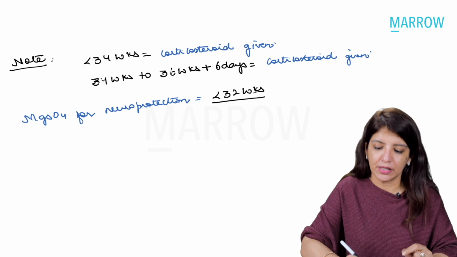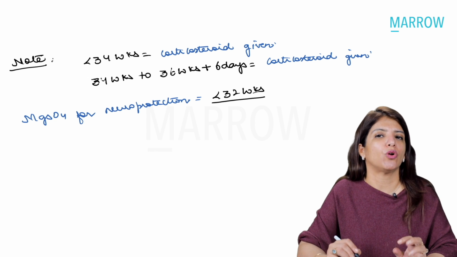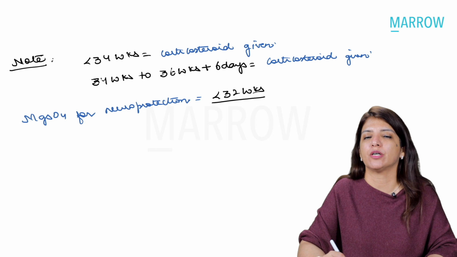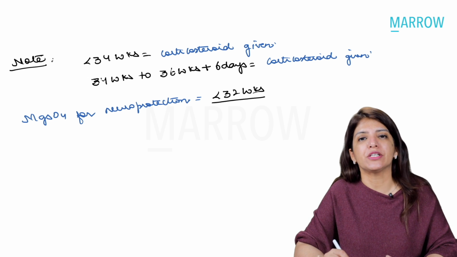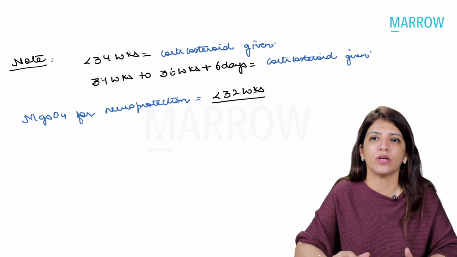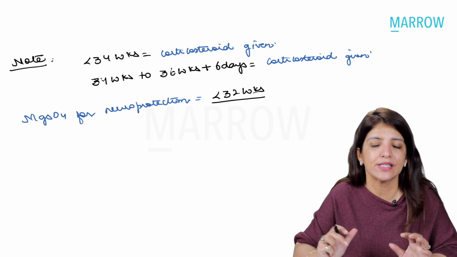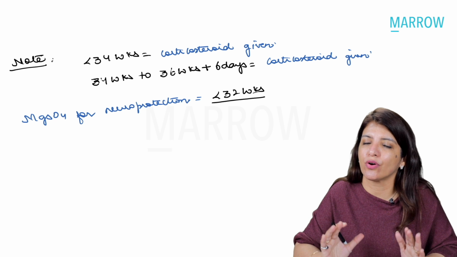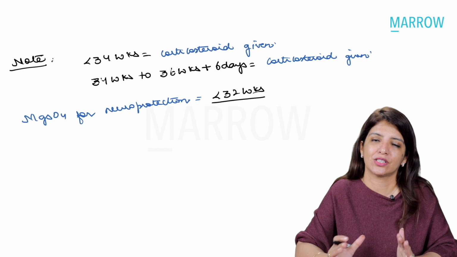Now, please remember that earlier it was said that corticosteroids should be given in all cases of preterm labor happening at less than 34 weeks. And if preterm labor was happening between 34 weeks to 36 weeks plus 6 days, then you may or may not give corticosteroids. Now it is said that corticosteroids are recommended between 34 weeks to 36 weeks plus 6 days also.